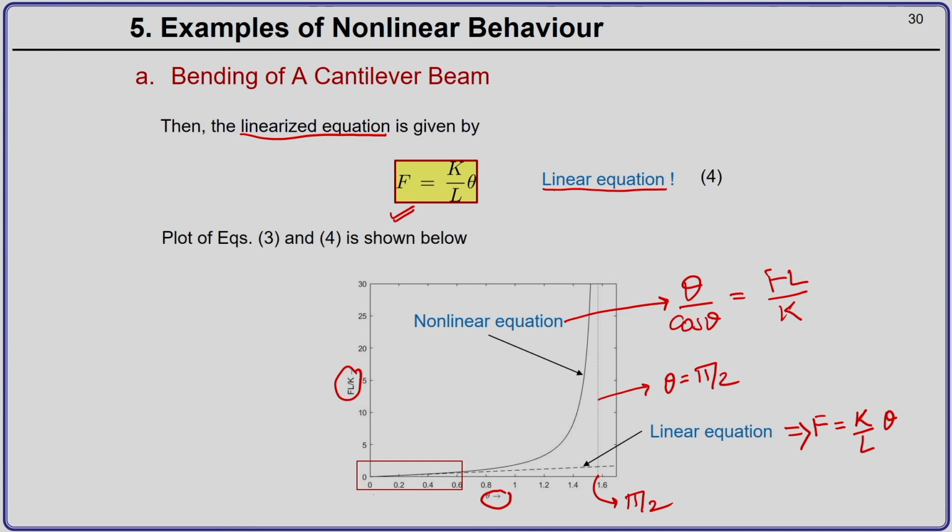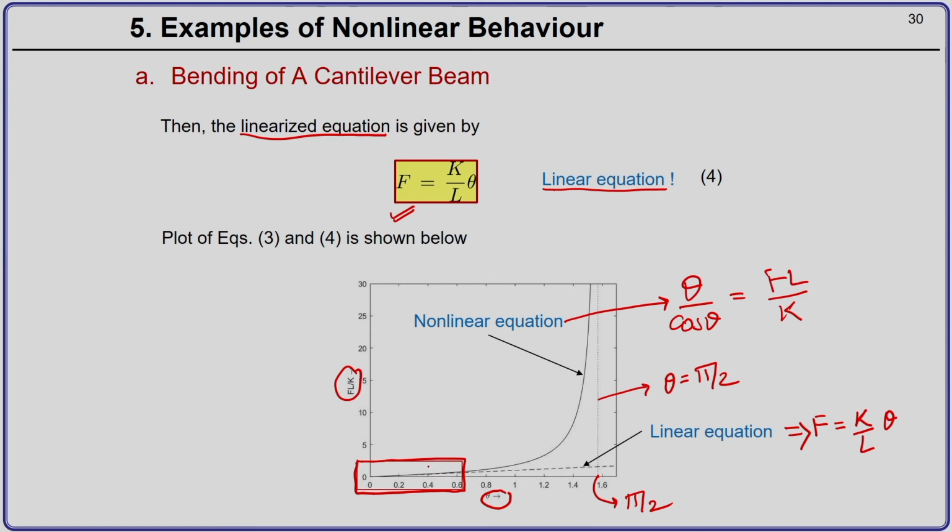You can see how the nonlinear equation behaves, and this dotted line is the linear equation. When the value of theta is very small, in this red box on the lower left which I am pointing out right now, you can see the difference between the two curves is marginal.